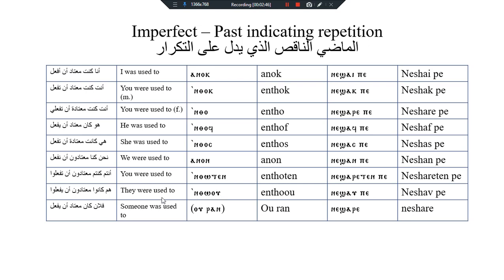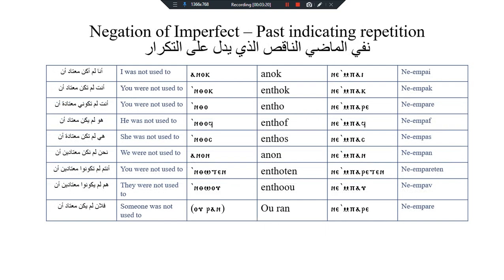Enso, they were used to. Enso nishav be. And when we don't use a pronoun and we use a noun like a name of a person, we say Mark, we say Peter, or when we say any noun or a person, a man, a woman, a man means high or Romi, woman is himi, with the noun plus afterwards nishari. An example of it will follow later.